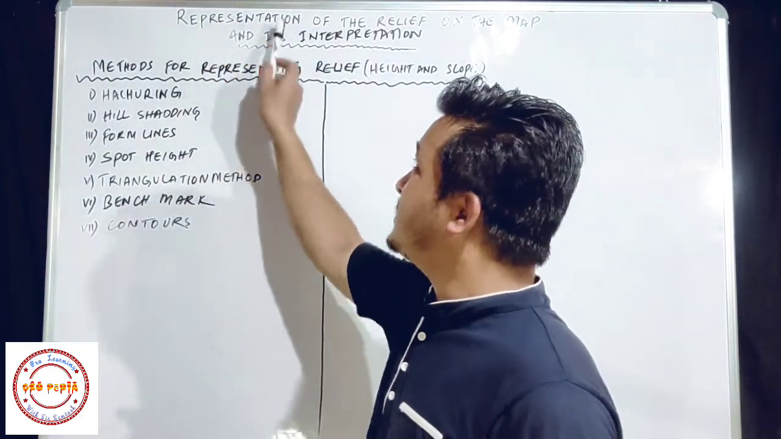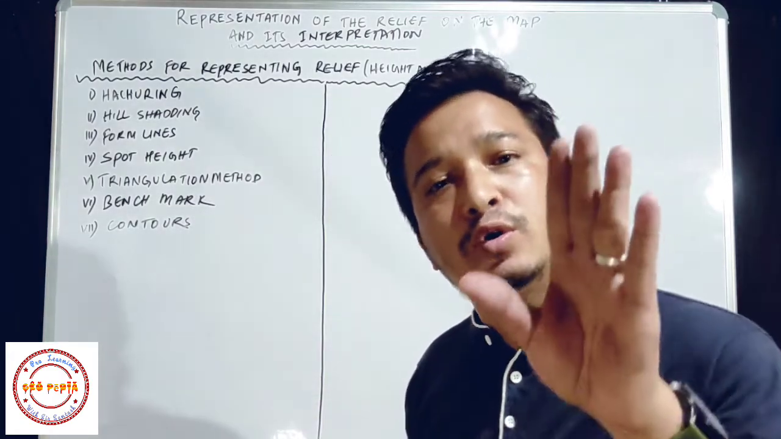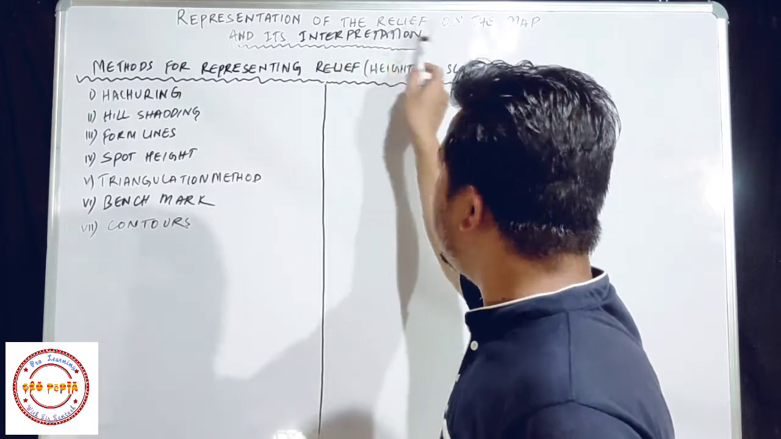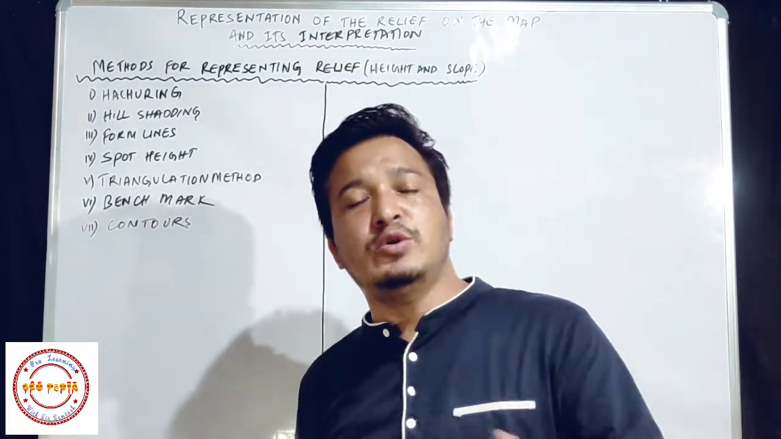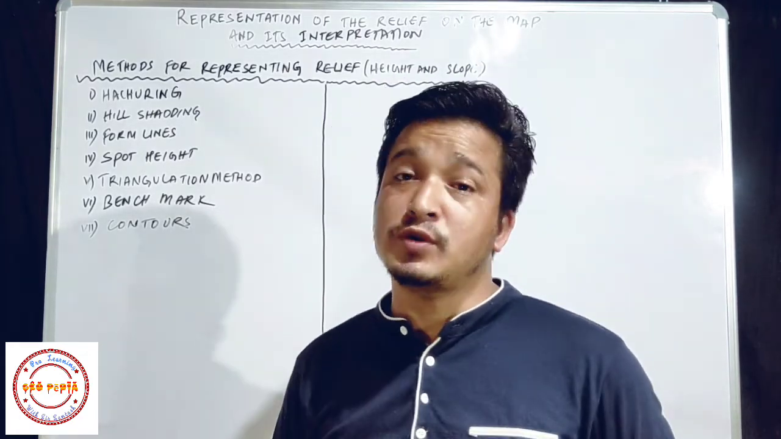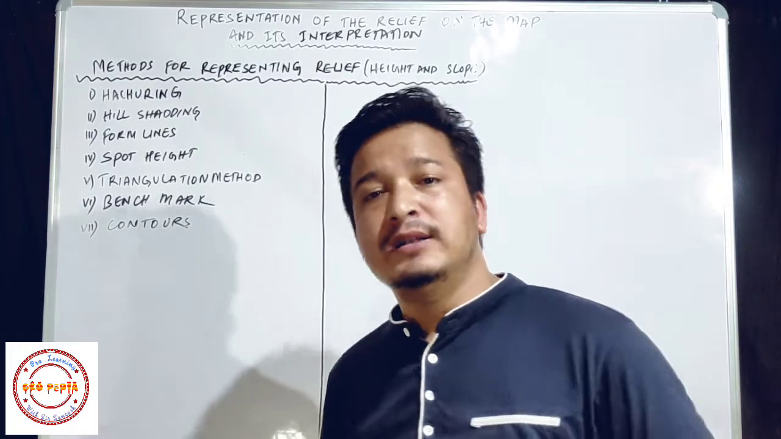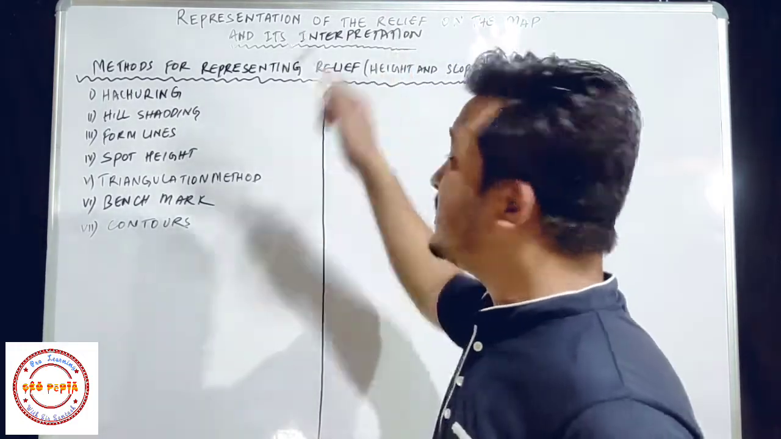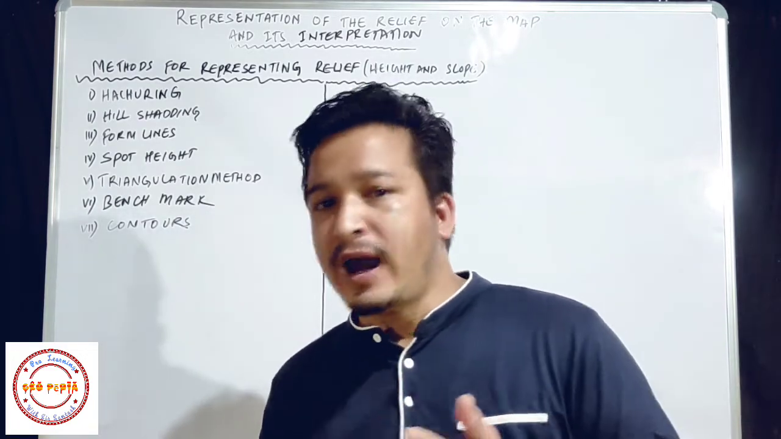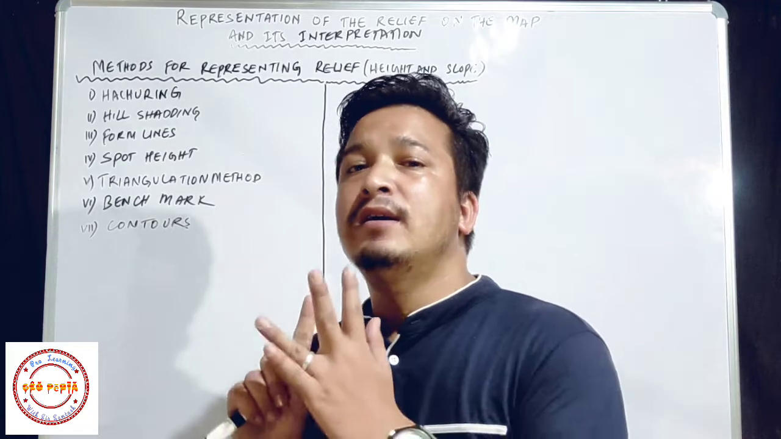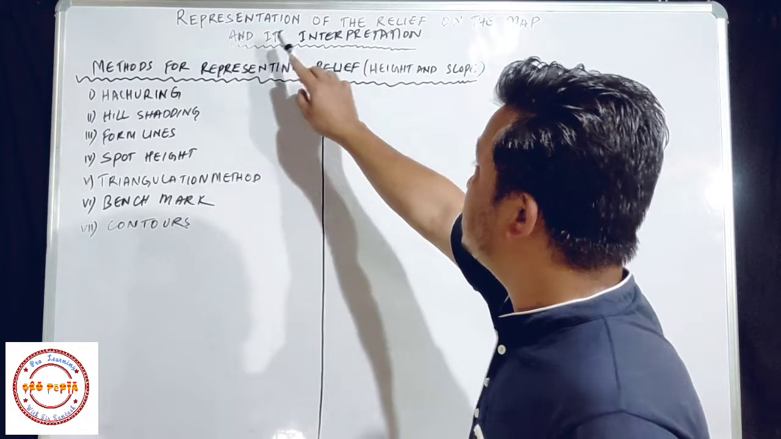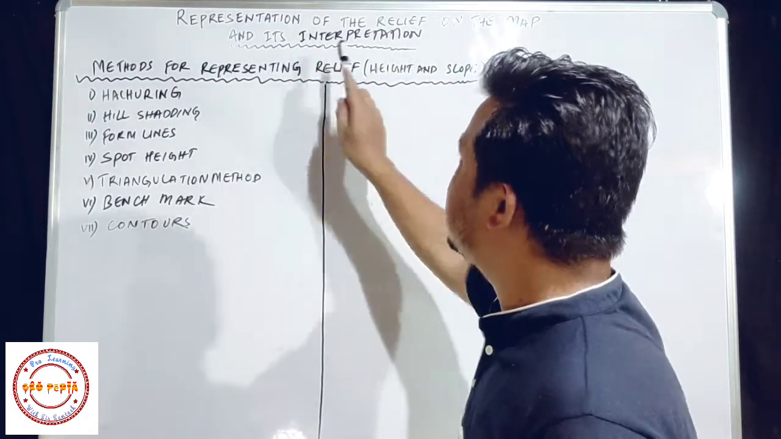Now what is the meaning of representation? Representation means to show or to depict. So, to show the relief. Relief means the actual configuration of the land, which includes height, or you can say altitude, and slopes of the land mass, or the features. So representation of the relief on the map and its interpretation.